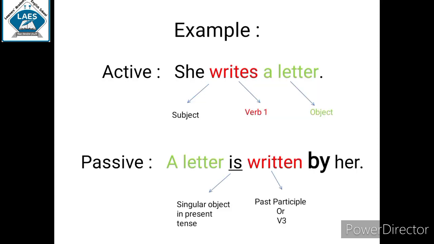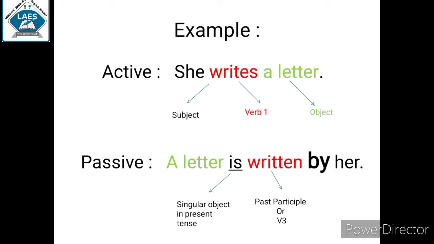For example, she writes a letter. Here she is the subject, writes is verb 1 or base form of verb, and a letter is the object. This is in the form of active voice, subject plus verb plus object.